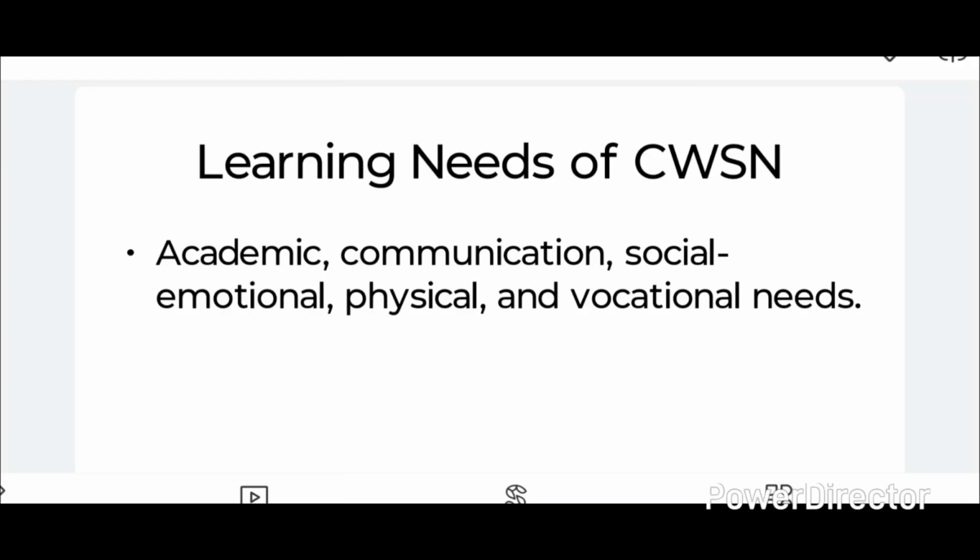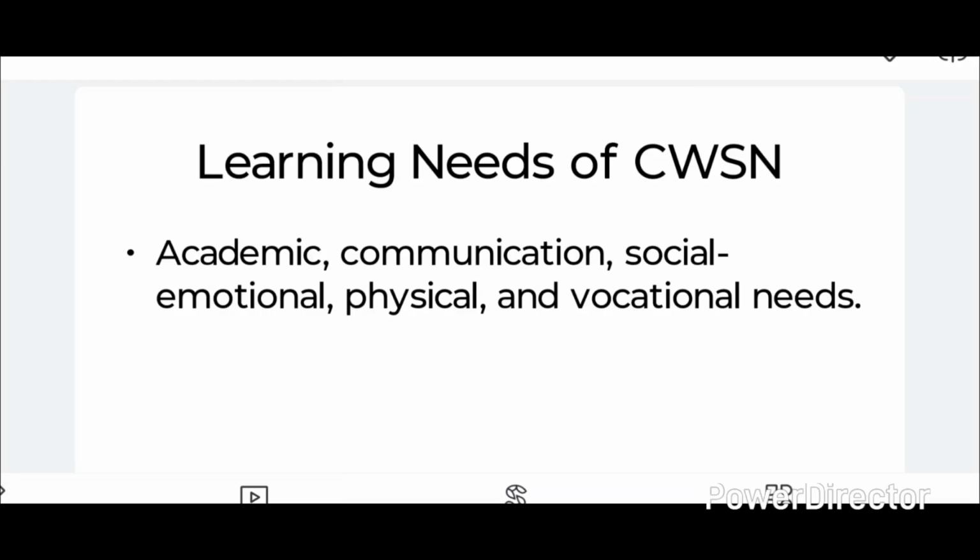communication needs. Communication needs are sign language, braille for the visual impairment of the student, alternative communication devices and visual supports. Social and emotional needs are like peer acceptance, positive classroom environment, counseling support, confidence building, etc.